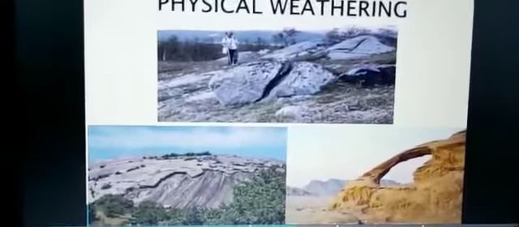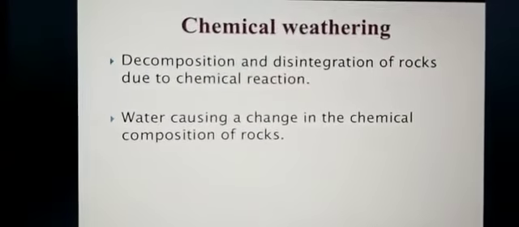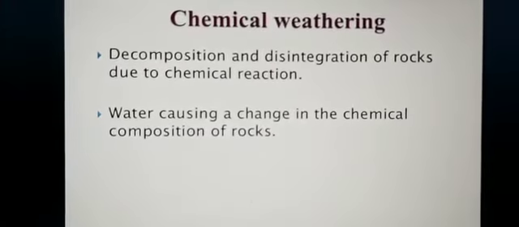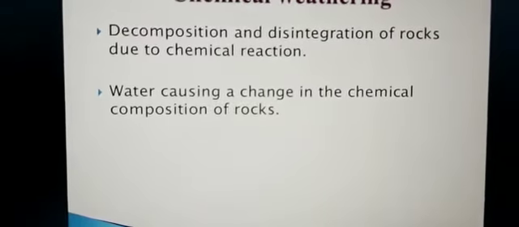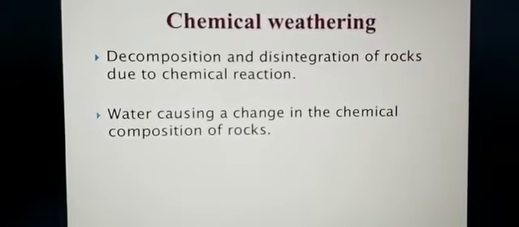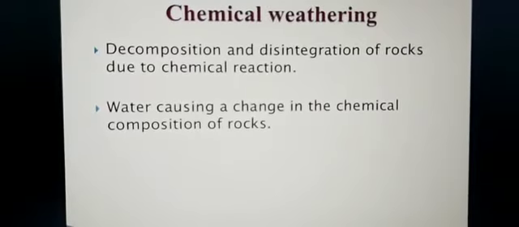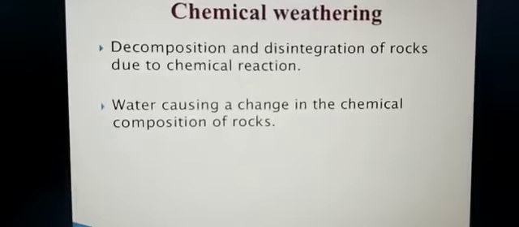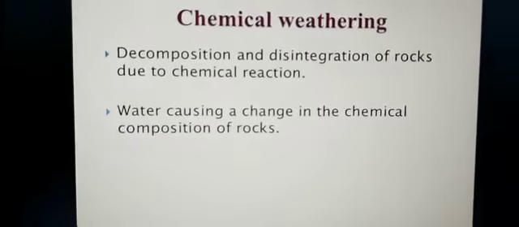Now next one is chemical weathering. In chemical weathering, some or all of the minerals in the rocks suffer decay or alteration by such agents as water, oxygen, carbon or various organic acids. It leads to the decomposition of rock and mineral as chemical reactions transform them into different chemical compositions. Now you see water causing a change in the chemical composition of the rock. So this way you can see chemical weathering on your screen.